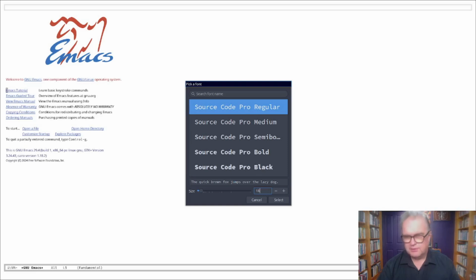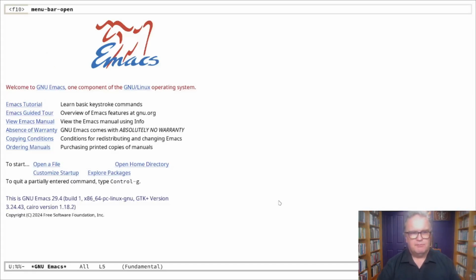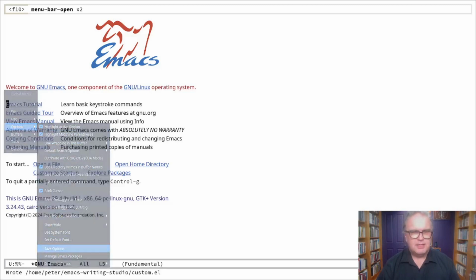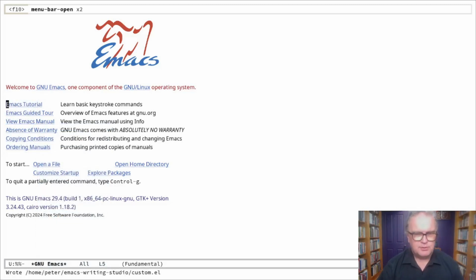And let's increase this to 16 because that's nice and visible for this screencast. Now we can also save this to make sure it stays like that for future sessions. So we go to options again, and now save options. Now you see here that down at the bottom of the screen, which is called the echo area, the system has written to a file called custom.el.